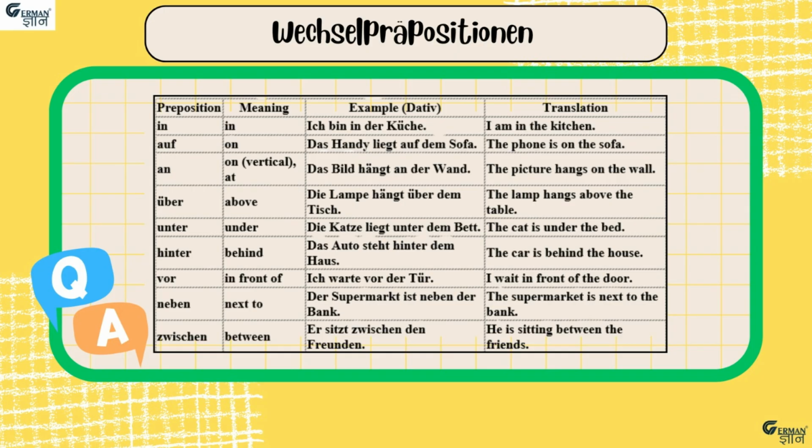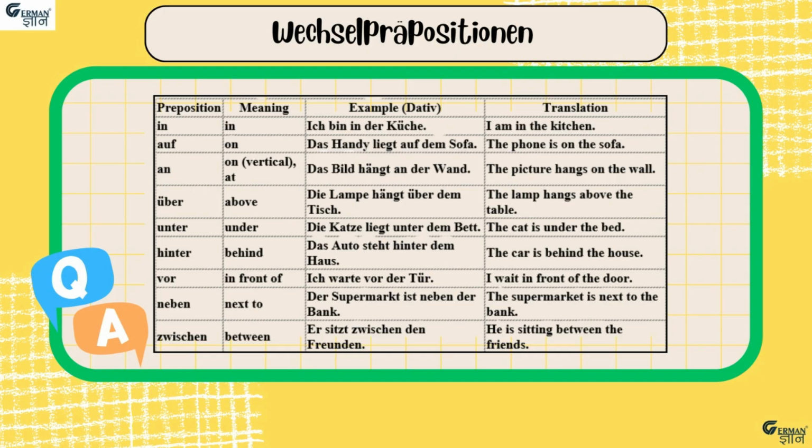But if I say I am hanging the lamp above the table, then the case will change, because now there is motion in the sentence, and instead of über dem Tisch, I must write über den Tisch. The next preposition is unter, which means under. For example, die Katze liegt unter dem Bett, meaning the cat is under the bed. The next preposition is hinter, which means behind. For example, das Auto steht hinter dem Haus, meaning the car is behind the house.